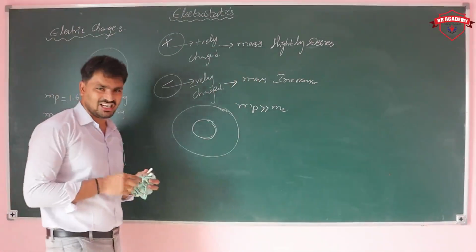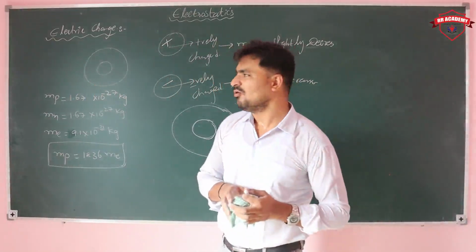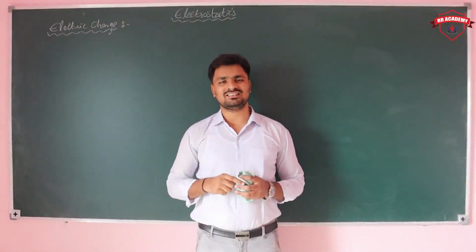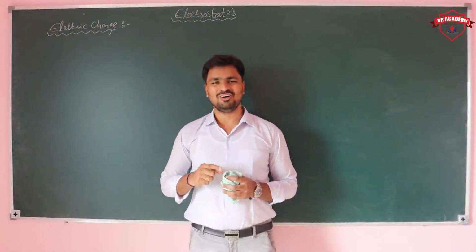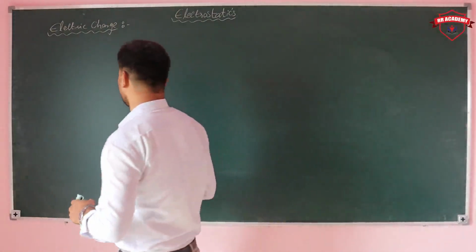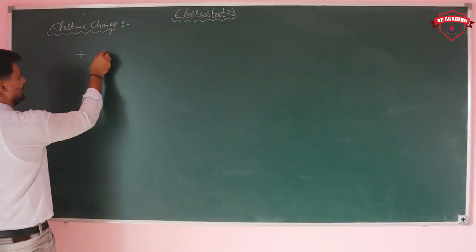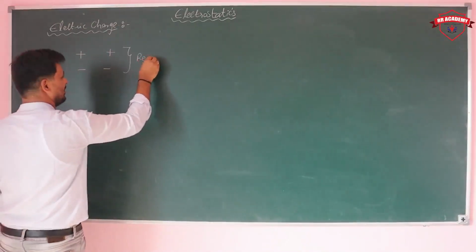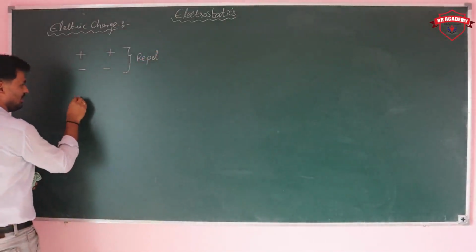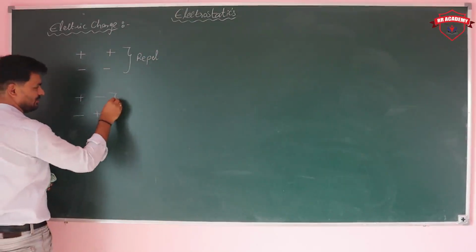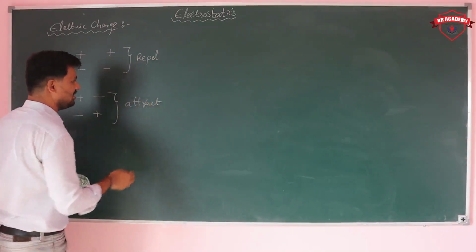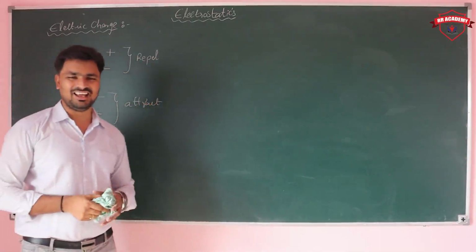So the electric charge has some properties. Let's discuss the properties of charge. Very simple here. We know that like charges repel and unlike charges attract. Like charges repel each other and unlike charges attract each other.